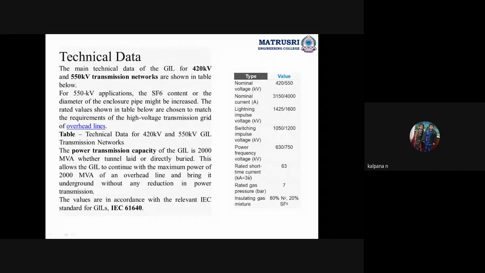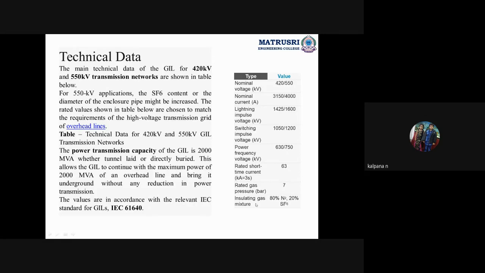Rated short time current in kiloamperes is 63 for 3 seconds. Rated gas pressure: we are using liquefied SF6, so the pressure of the gas should be maintained throughout the usage of the line, and that is 7 bar or pascals.